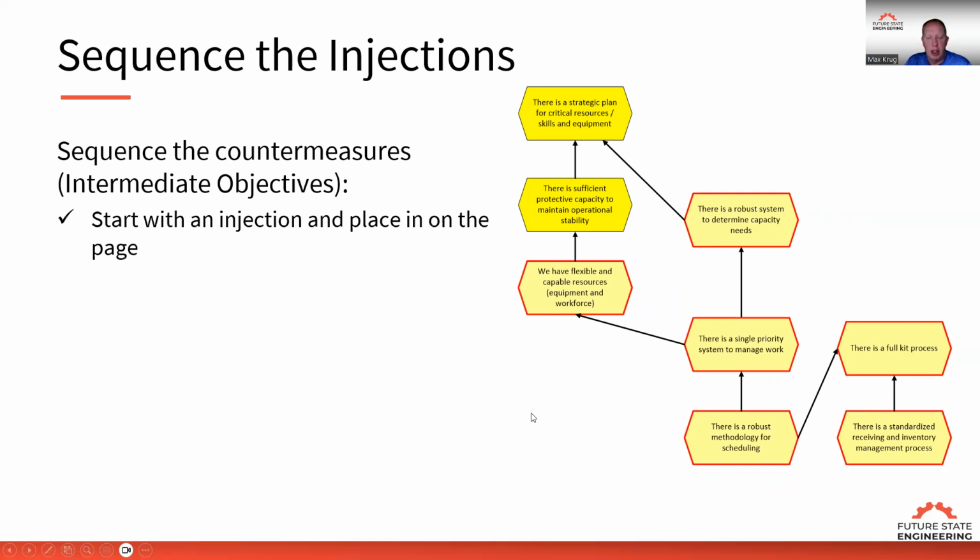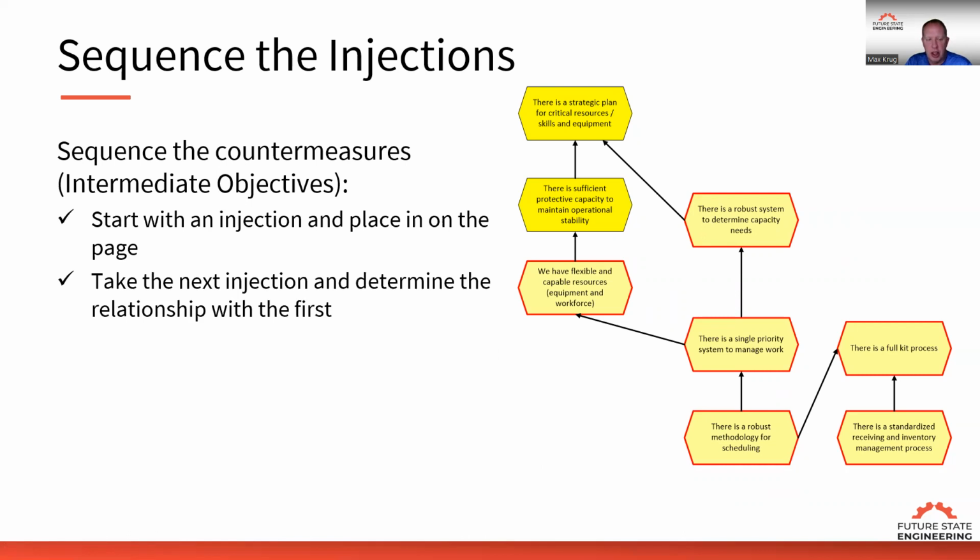So what we do is you take one injection, you place it on the page, and then you pick up the next injection and you determine a relationship with that first one. The relationships can only be: it's a prerequisite, meaning it needs to be done before the current injection that's on the page, or it needs to be done after, or it can be done in parallel.